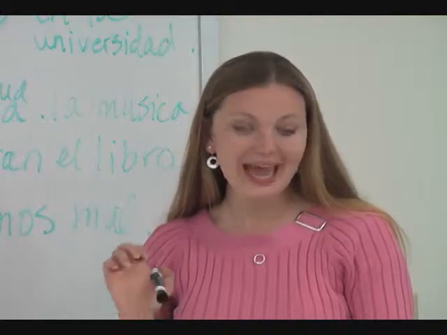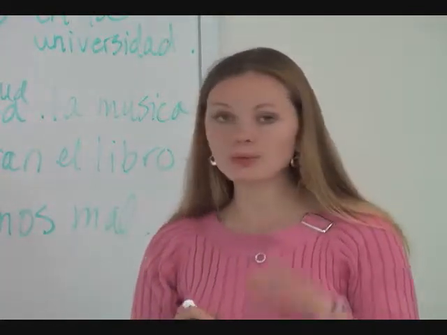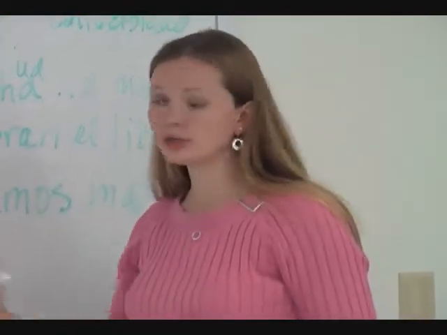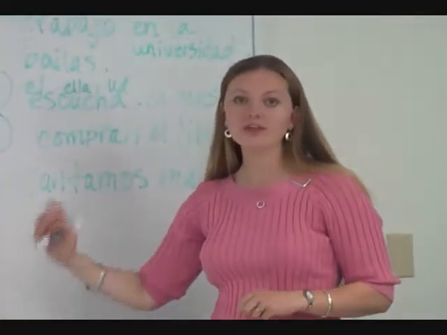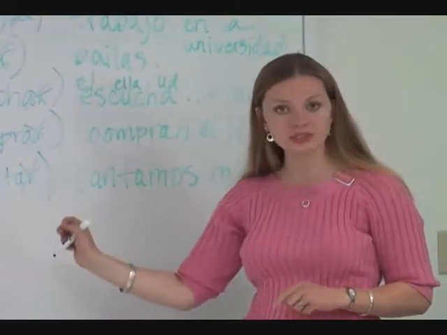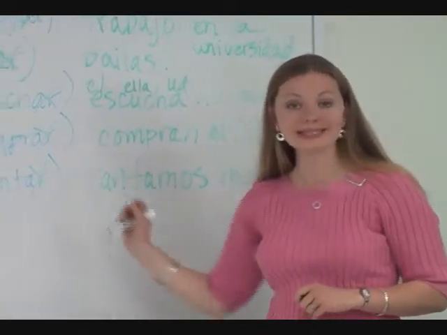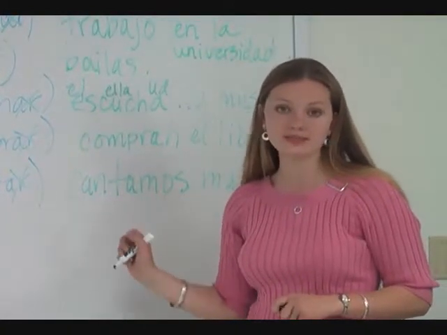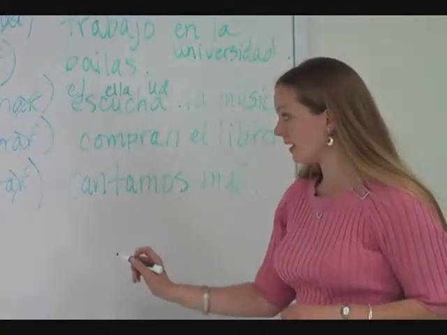And sección A makes an important point to note that in Spanish, when 2 verbs are used together, the first one is often conjugated to match the subject, and the second one is left alone. It's not conjugated. It's left in its infinitive form. And here's why.